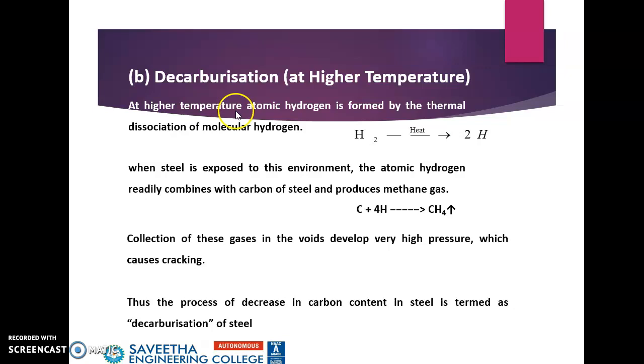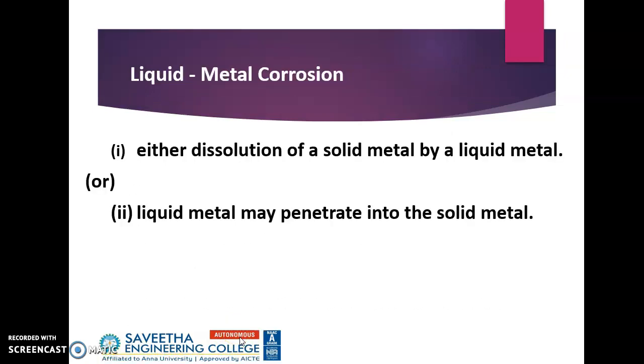Decarburization also occurs on metals: molecular hydrogen at high temperature is converted into hydrogen atoms, and they combine with carbon in steel to form methane. Again, this methane will occupy the voids and cracks in the metals, and that is known as decarburization of steel.